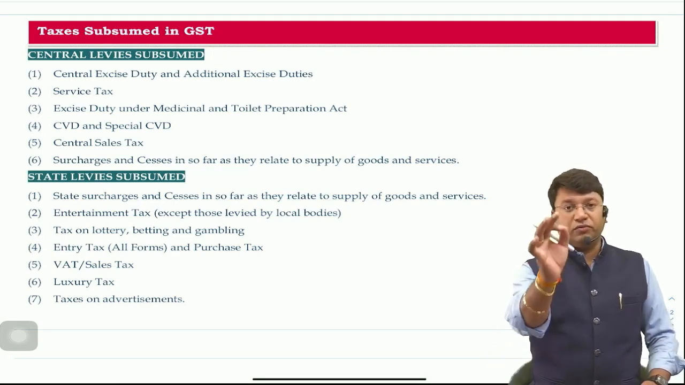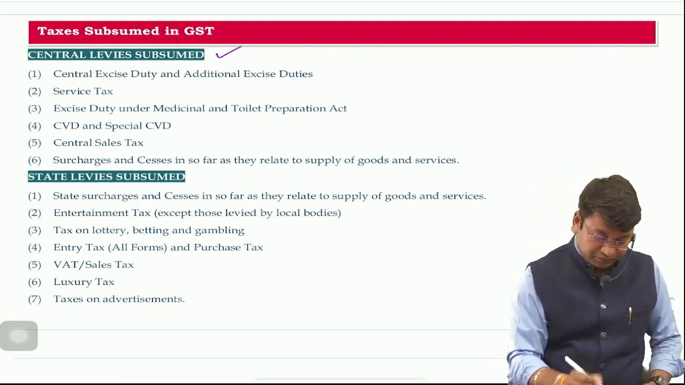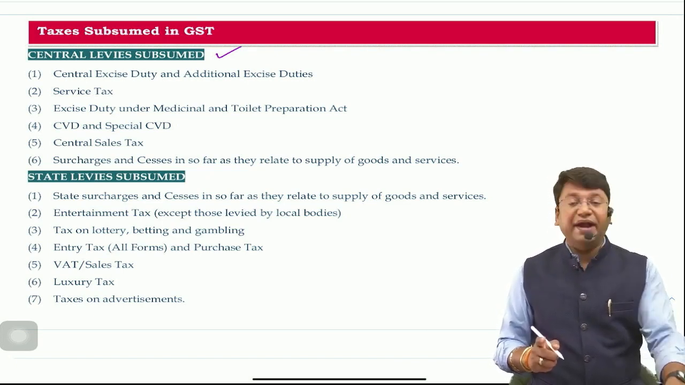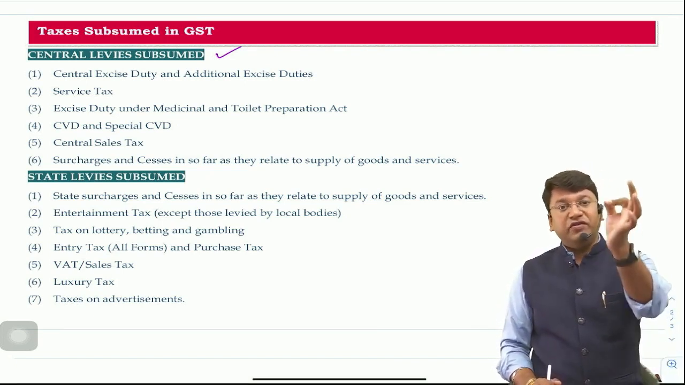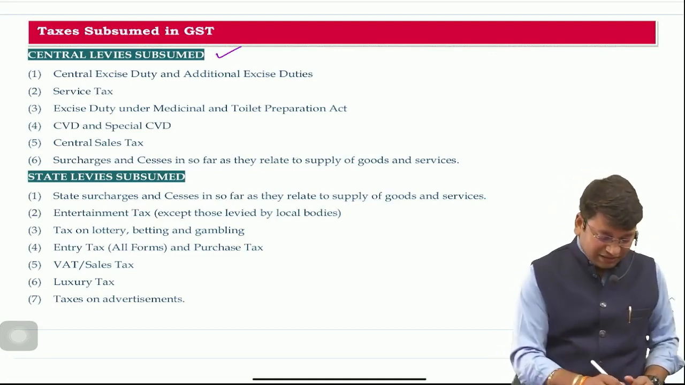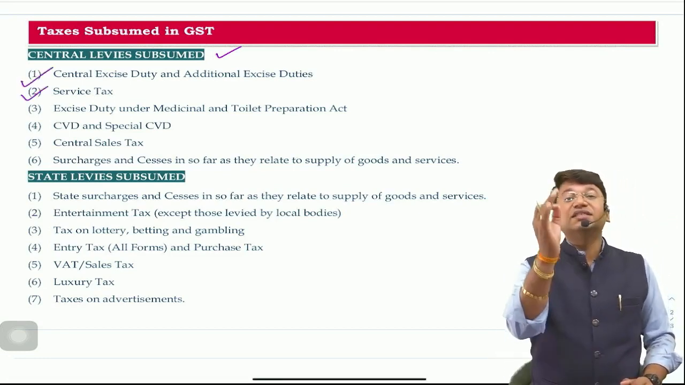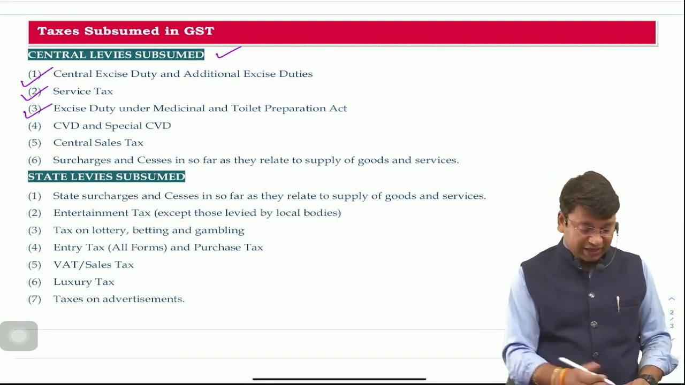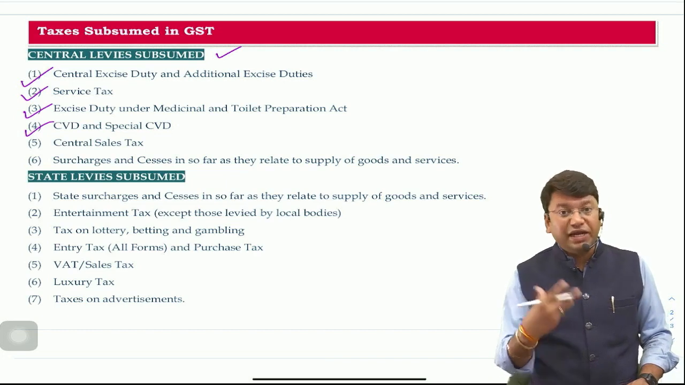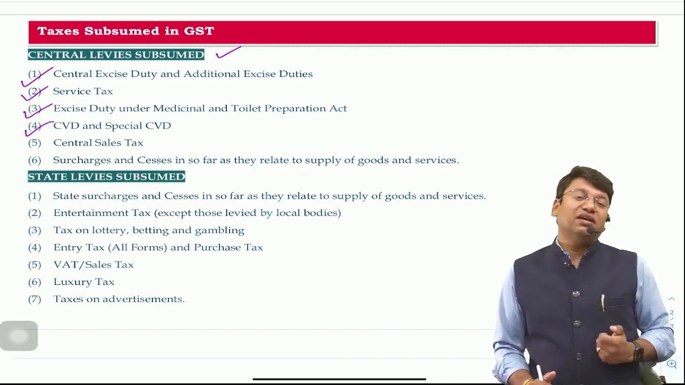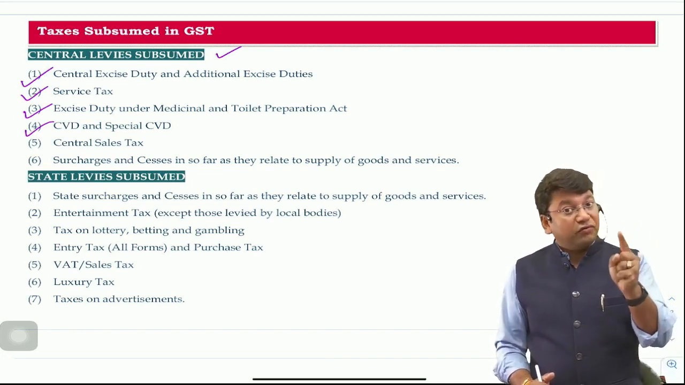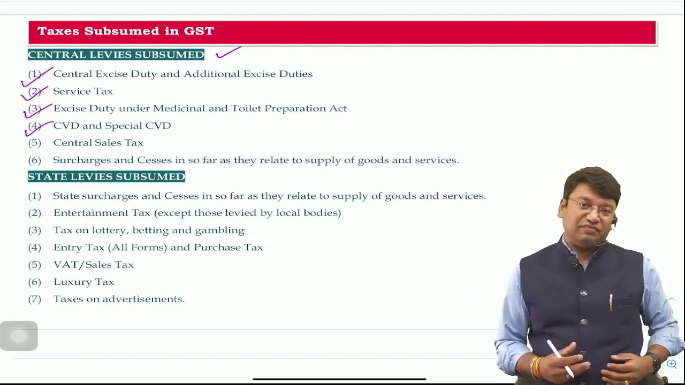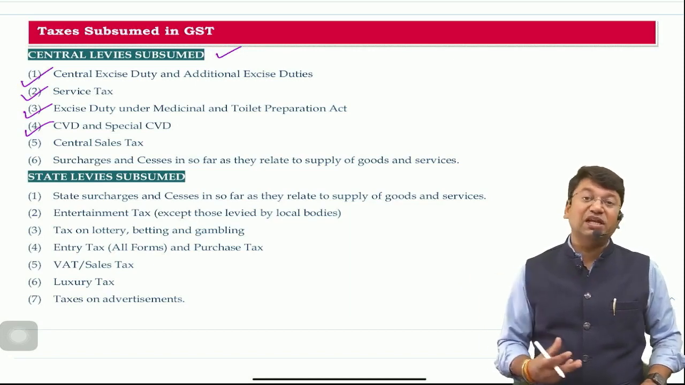Sir, first of all, what all central levies got subsumed? Central excise duty and additional excise duty, which was levied on manufacture of goods. Then service tax, which was levied on services. Excise duty under the Medicinal and Toilet Preparations Act. CVD means countervailing duty, and special CVD, sir, was levied on import of goods as a special additional duty which was equivalent to VAT, called special countervailing duty.